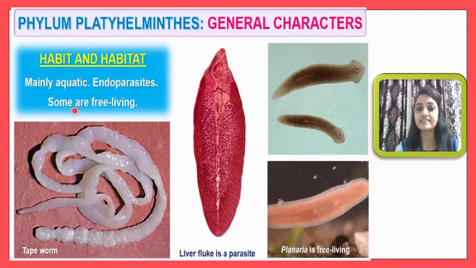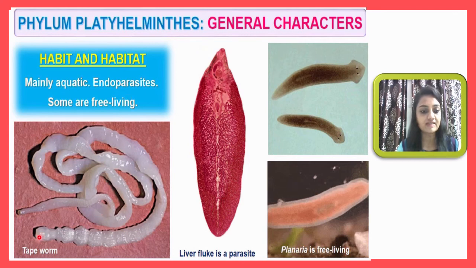Next, let me discuss habit and habitat. This group of animals is mainly aquatic. Mostly they are aquatic and endoparasitic, and some of them are free living. Endoparasites live inside other organisms; endo means inside. They act as parasites, living for food on other animals, and that's why this habit is called endoparasitic habit.